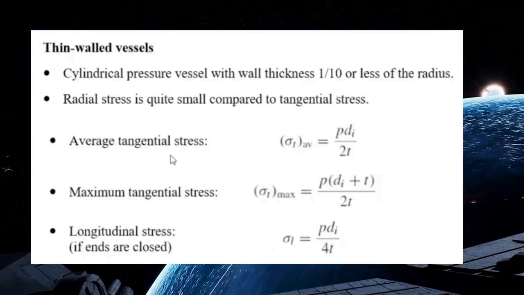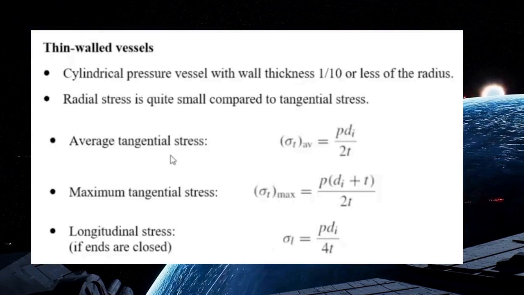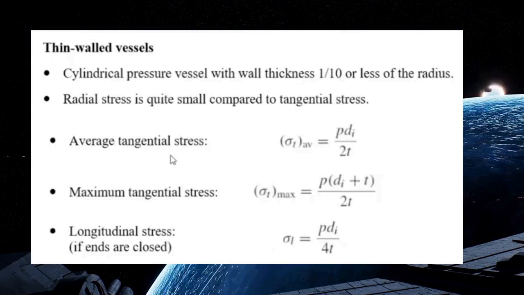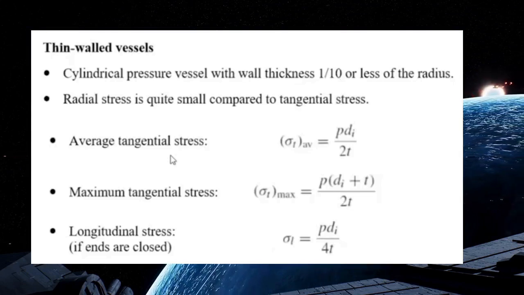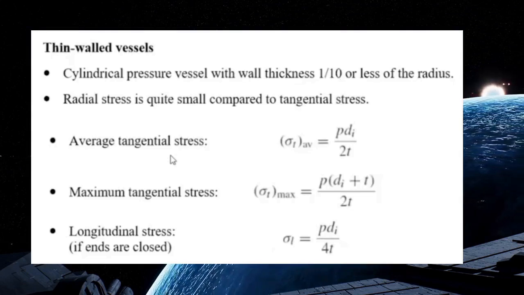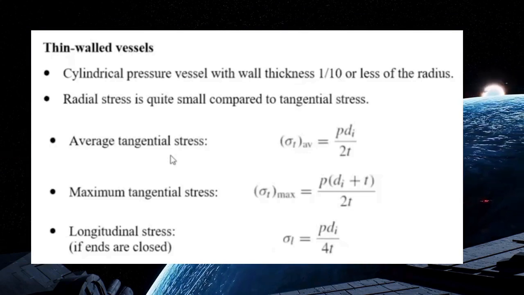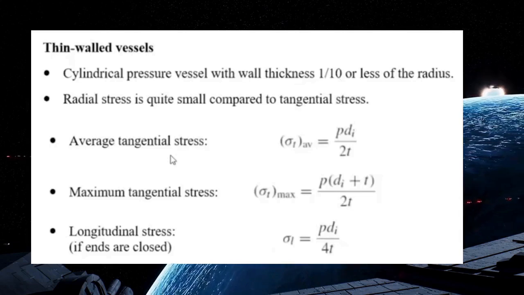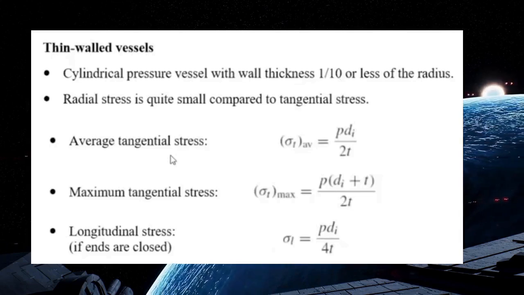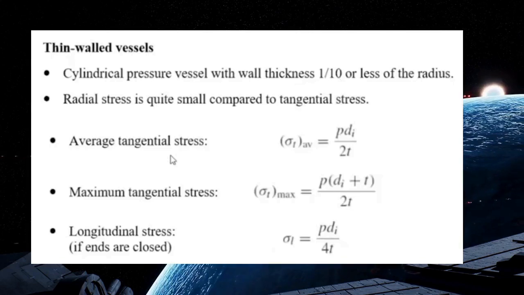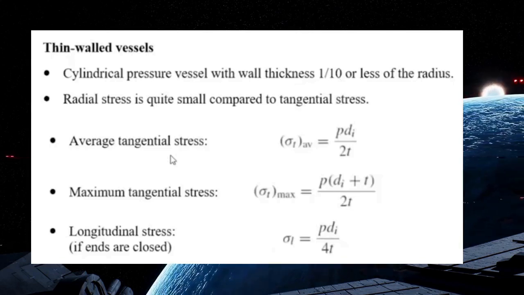If both ends of the thin-walled vessel are closed, in this case, the longitudinal stress exists because of the pressure acting on the ends of the vessel. And in this case, we assume that the stress is uniformly distributed over the wall thickness, and we can easily determine the longitudinal stress sigma L by using the following equation. Sigma L is equal to P di divided by 4T.